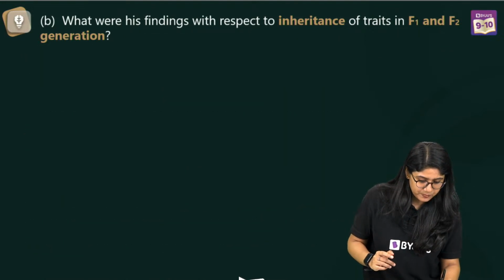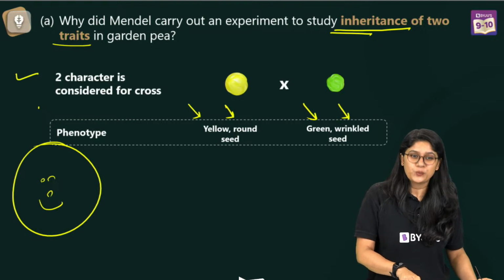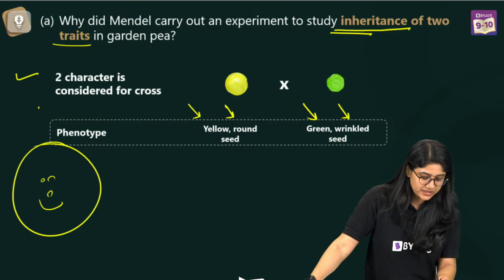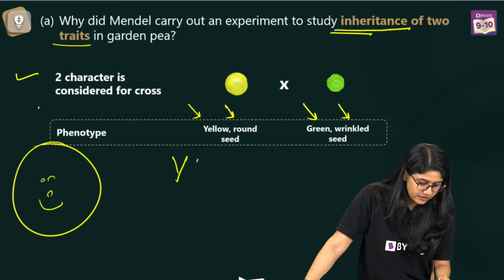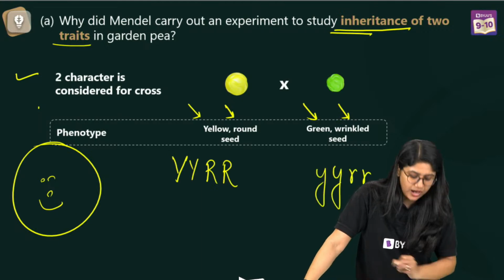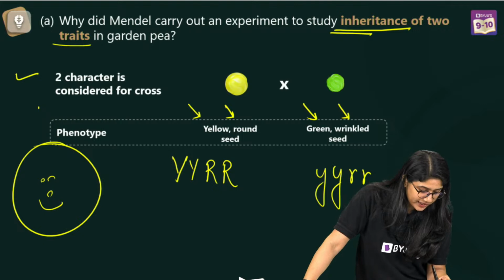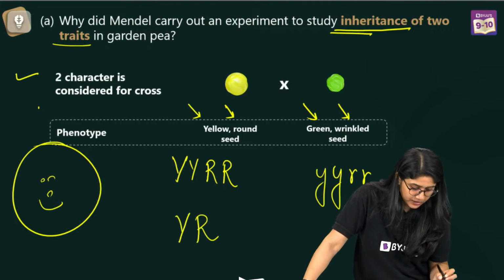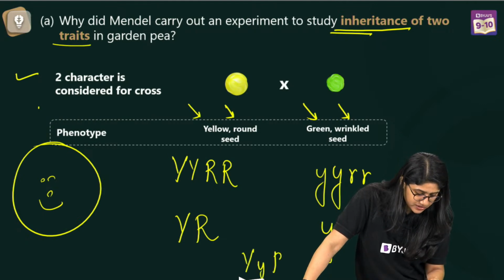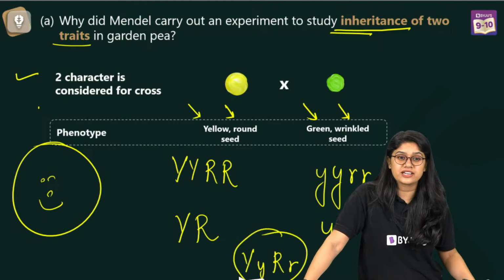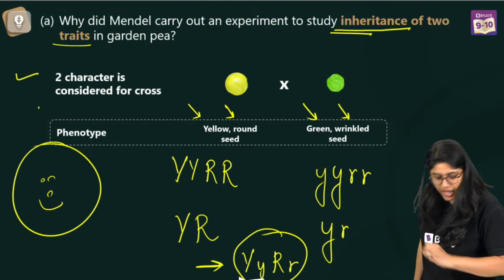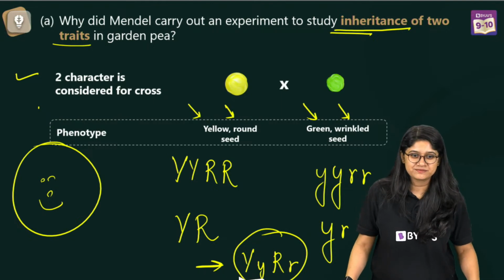See from here. We started with this, right? We have these 2 important traits. We will be representing them with a capital Y, right? And capital R, small y and small r, right? We will have the gametes, that is capital R, and we will have this. Once we fuse them together, we will have this. This is our F1 generation. Easy peasy, right? We'll do the selfing of this and we will get the result.